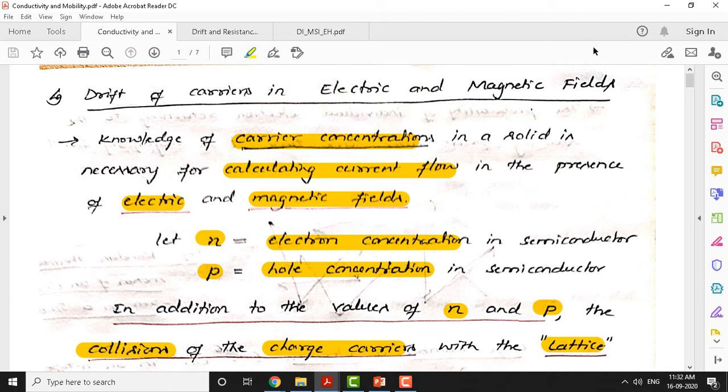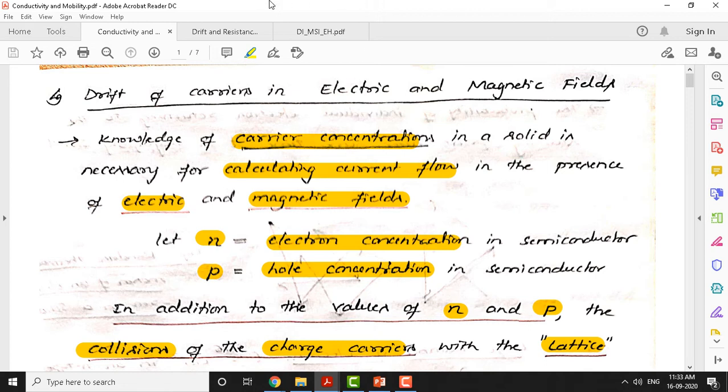Okay. So what do you mean by electric and magnetic? Once you apply an electric potential, the electrons will experience an electric field, and once they get the electric field, they tend to move. The direction of the electron is very important here, in which direction the electrons are moving. Also, we will discuss what factors the electron movement depends upon. Primarily, electron movement depends upon the concentration.